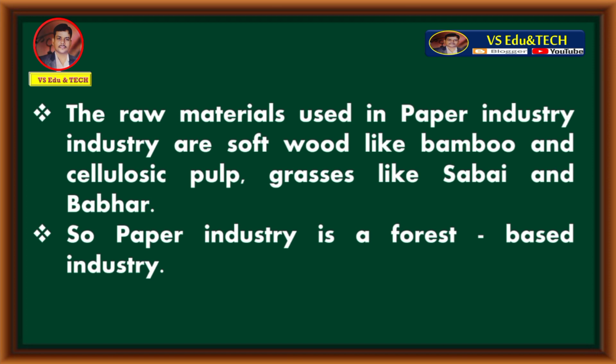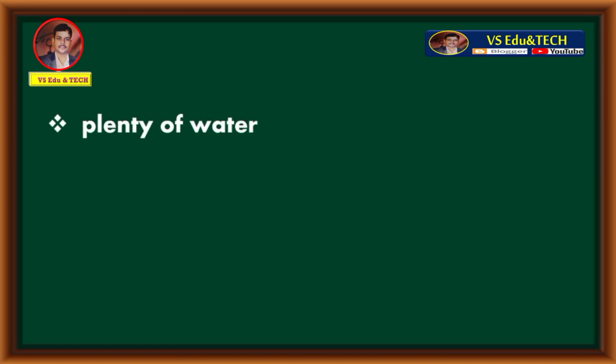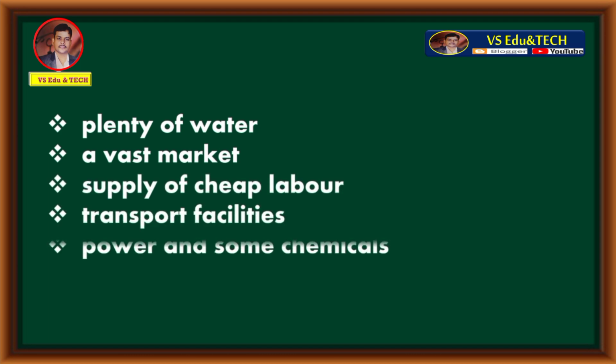Let's move to question number 8. What are the factors of location of paper industry? The factors of location of paper industry are plenty of water, a vast market, supply of cheap labor, transport facility, power and some chemicals. These are the factors of location of paper industry.